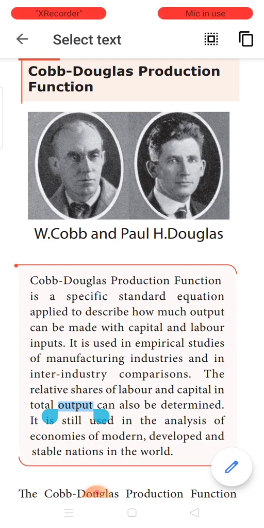Empirical study means an outcome or a result which has been arrived at after proper experimentation. When people have done so much experimentation, analyzing that if you put this much input into the production process, this is the total value of output that you arrive at. You will often come across this word empirical, which means a study or an outcome or a result which is arrived at after an experimentation.